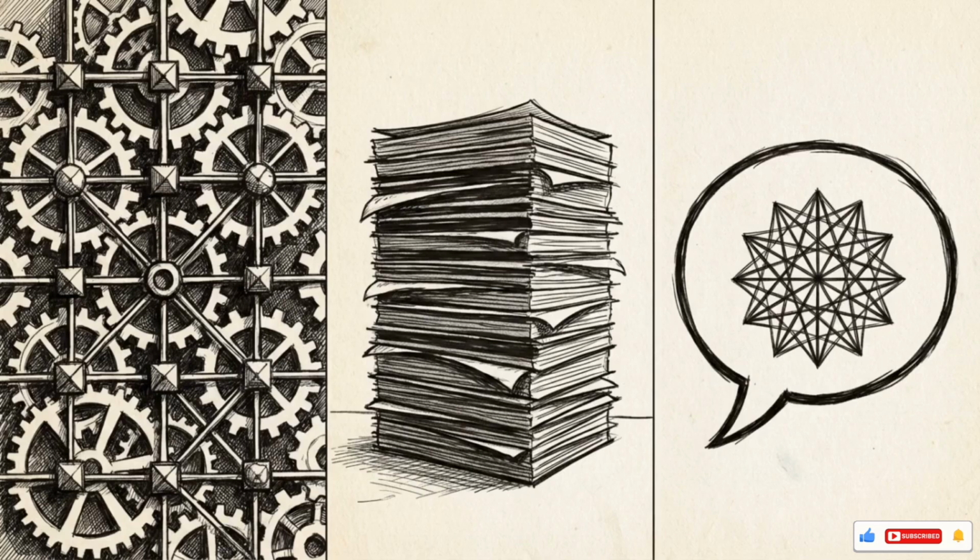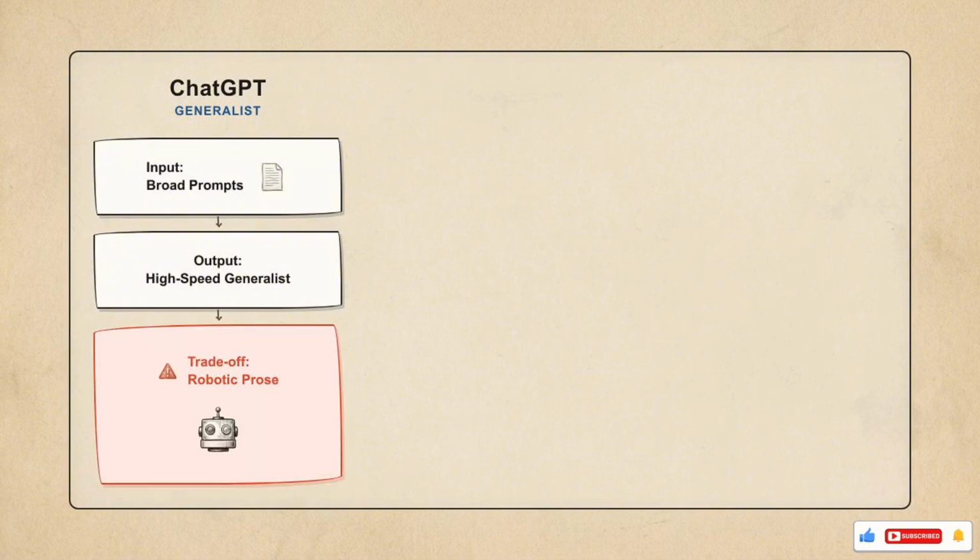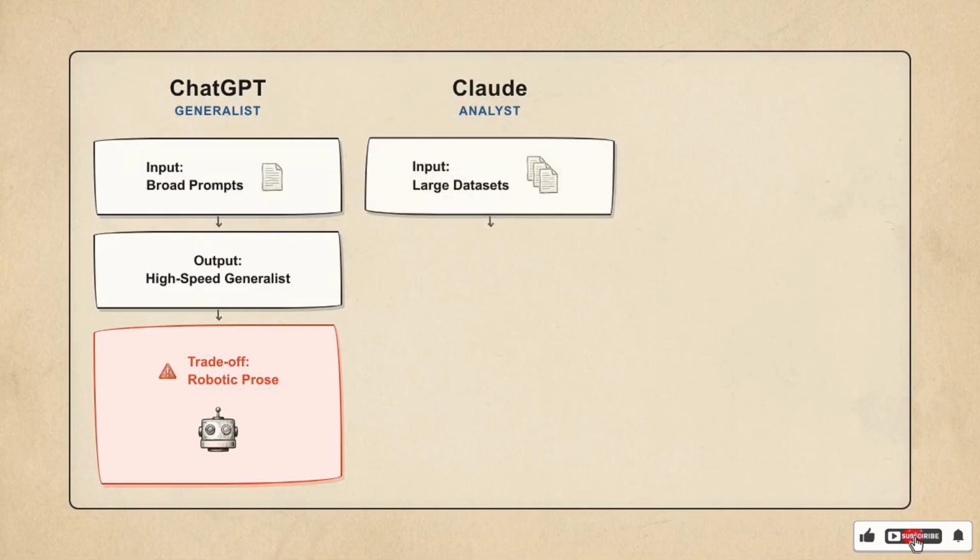Text AI serves as the reasoning engine for the entire stack. These large language models, or LLMs, possess different functional profiles depending on your business requirements. This text matrix identifies ChatGPT as the generalist, optimized for high-speed drafting and coding from simple instructions. But without rigorous steering, its writing often defaults to recognizable, robotic-sounding prose.